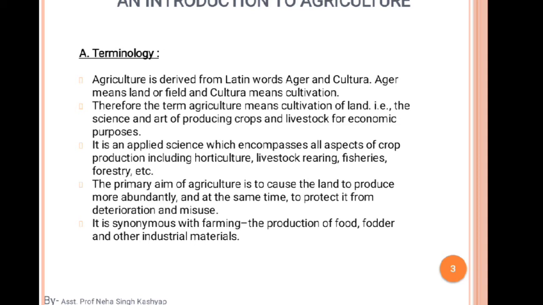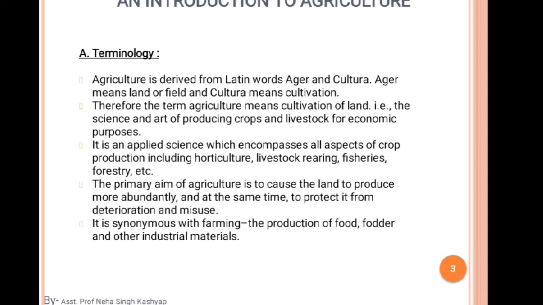As well as sugar cane, cotton is also under the category of commercial crop, because sugar cane is for making sugar and jaggery and cotton is for making clothes also. So these come under industrial materials. This is the basic terminology that we will use frequently in our next lectures. That's why I am saying this is a very important term, so always remember this.